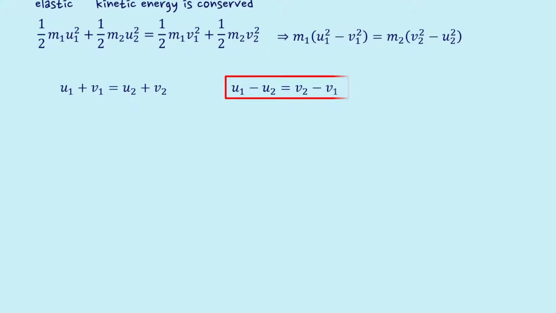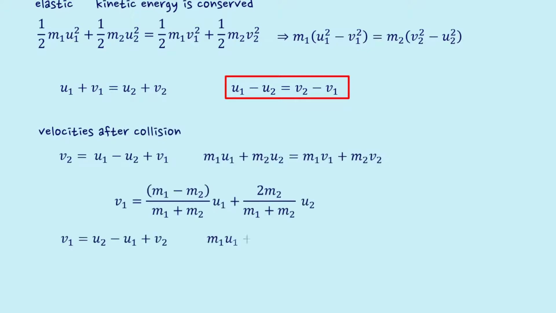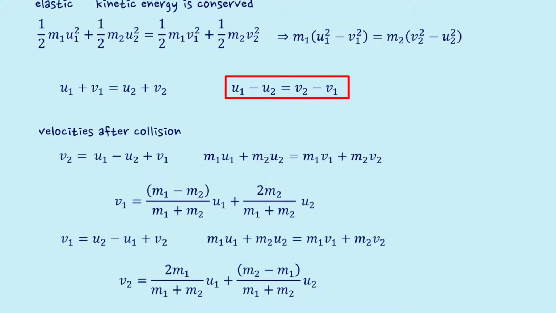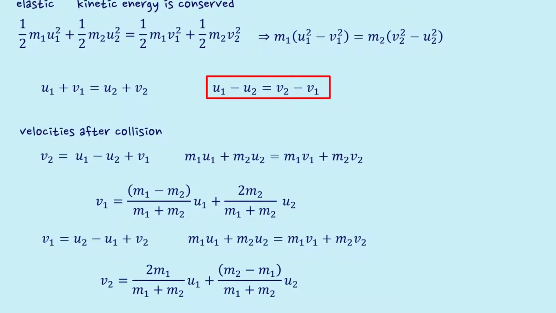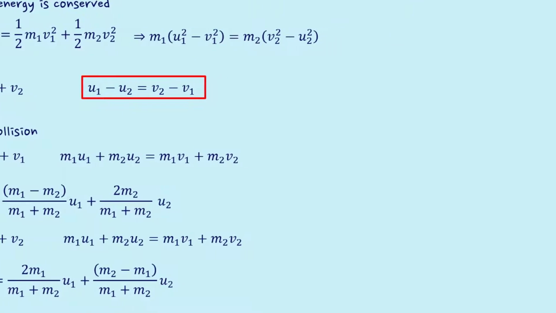Now, the unknown velocities v1 and v2 can be evaluated by simple substitution of v2 in terms of v1, u1 and u2, and v1 in terms of v2, u1 and u2 into the momentum conservation equation for the collision respectively. Based on these conclusive results, we can explain certain specific observations.